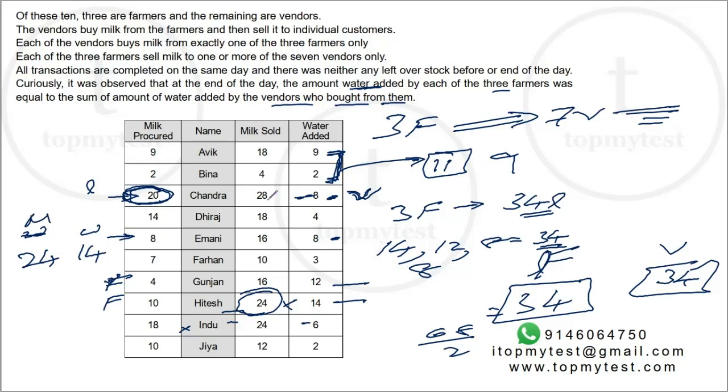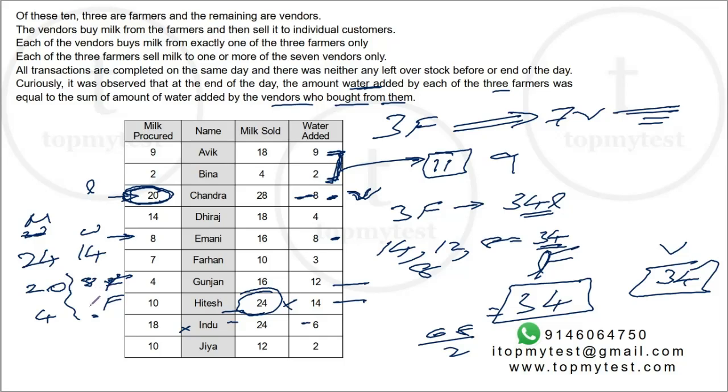Now, Chandra will get 20 out of it, and he adds only 8 liters of water. So there has to be someone else to whom Hitesh will sell the remaining 4. Some milk, some water will also be sold to that person.